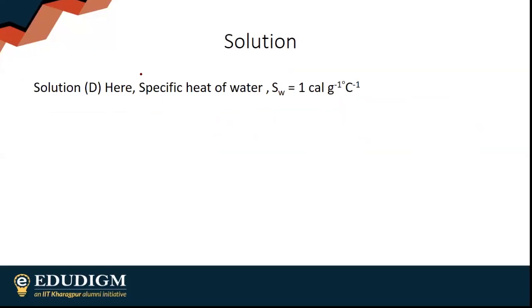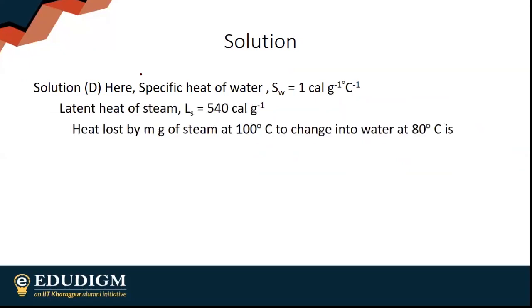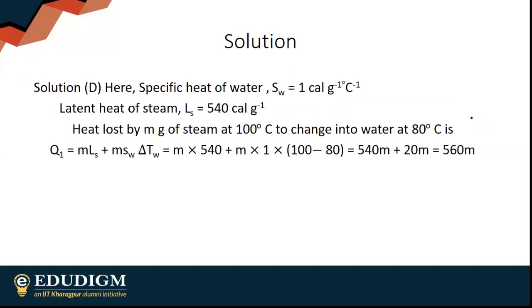Specific heat of water is given, latent heat of steam is already given. Heat lost by, suppose m gram of steam is getting converted into water. So heat lost by m gram of steam at 100 degrees Celsius to change into water at 80 degrees Celsius: m gram of steam will convert into water, so m into its latent heat.